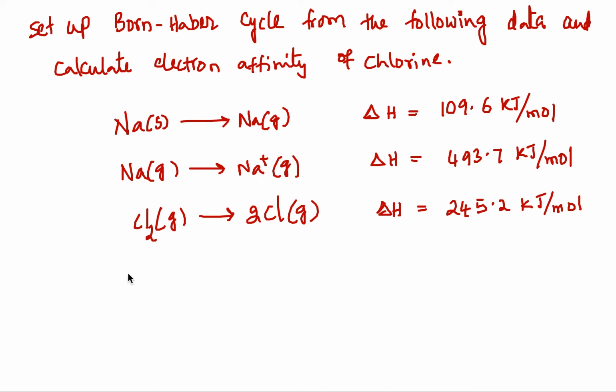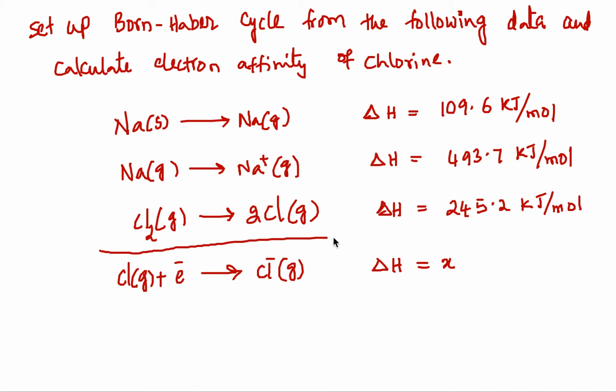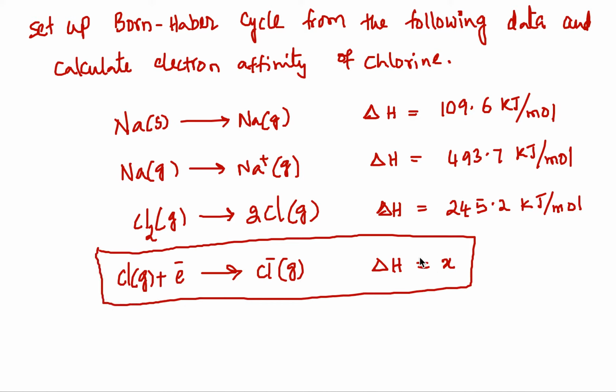Now, next one is the chlorine atom plus electron, which is essentially electron affinity, and delta H for this process is X. We need to find out. Now look at here, calculate electron affinity. So therefore this is the focus. This is our main target. We need to determine X here, and also we need to write a Born-Haber cycle description for all these thermochemical equations. And another one is the formation equation.